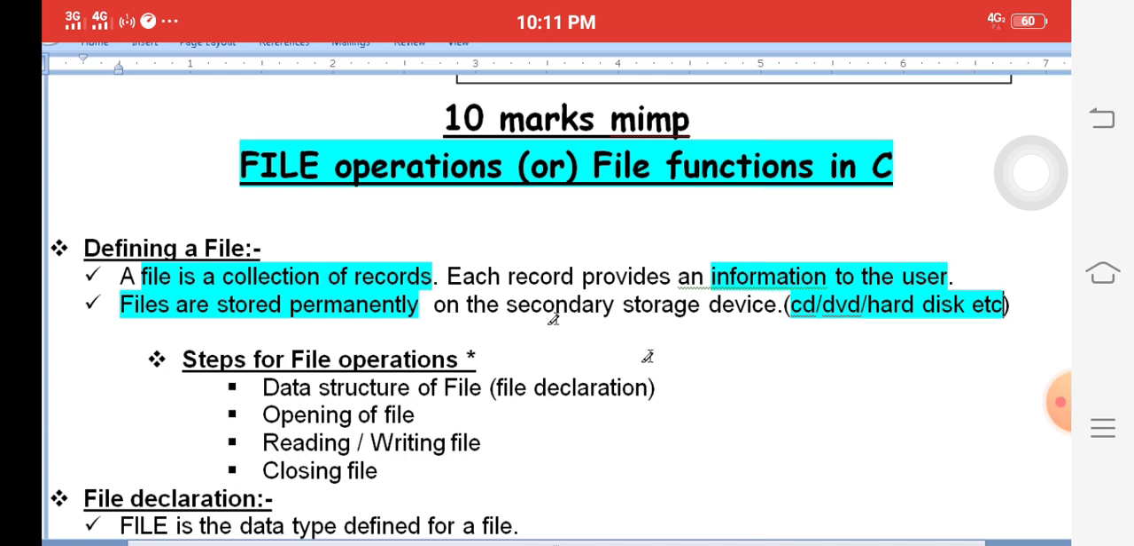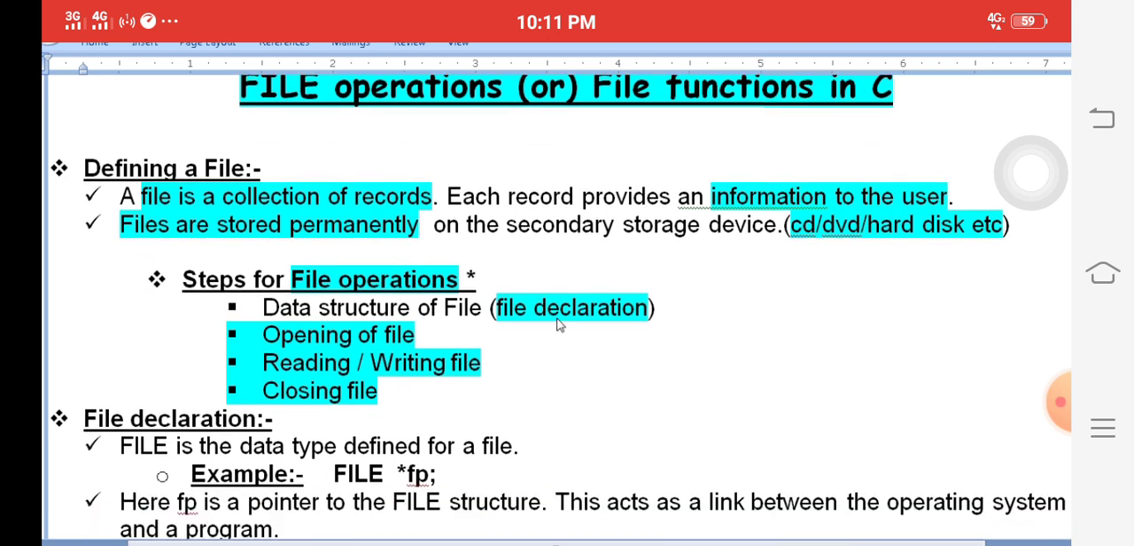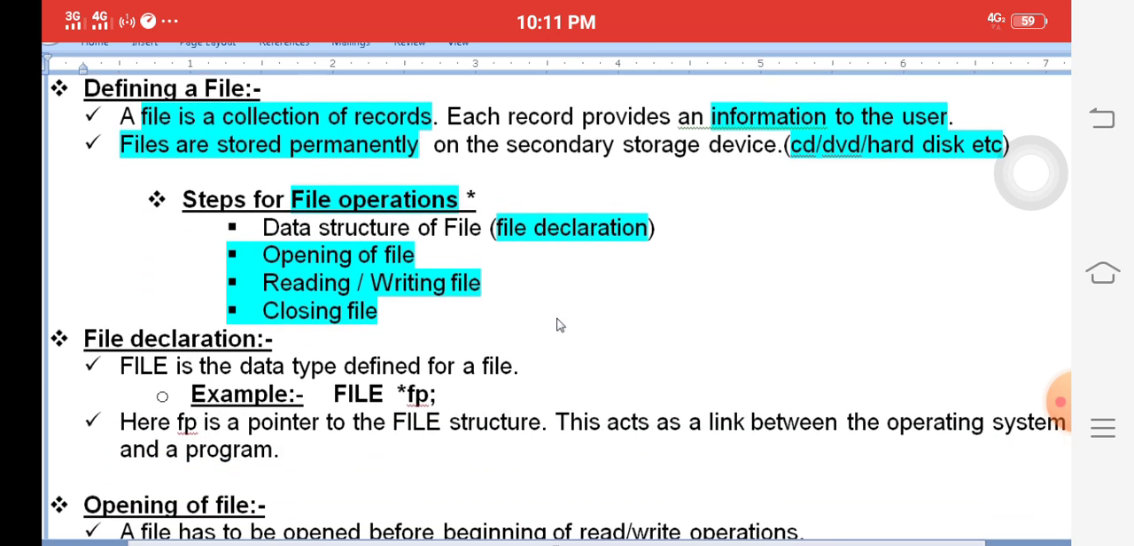What are file operations? File creation, file opening, reading, writing, closing. Reading is opening already stored data and reading it. Writing means creating a letter, like writing a letter with the help of a pen. File declaration uses the FILE keyword, followed by a file pointer. FILE must be in capital letters. F is called a file pointer.